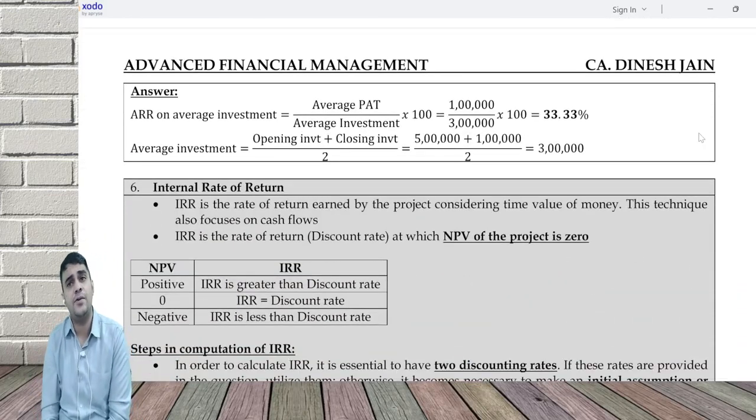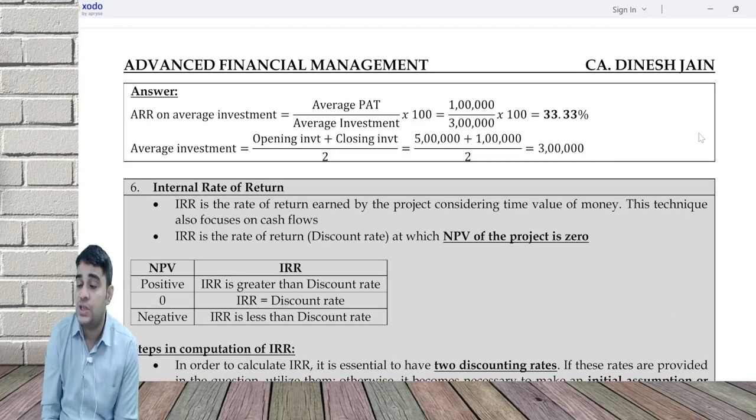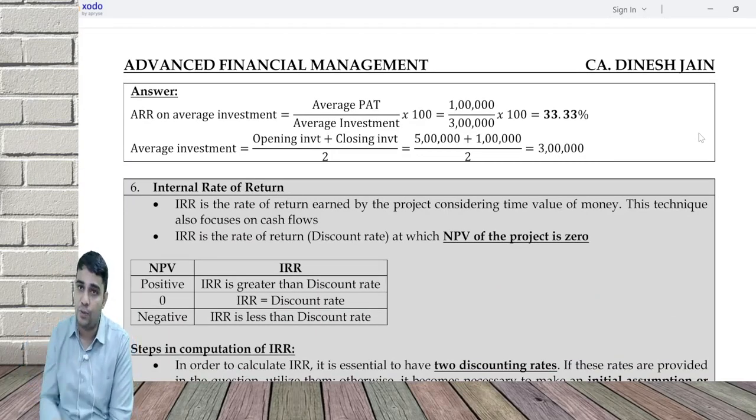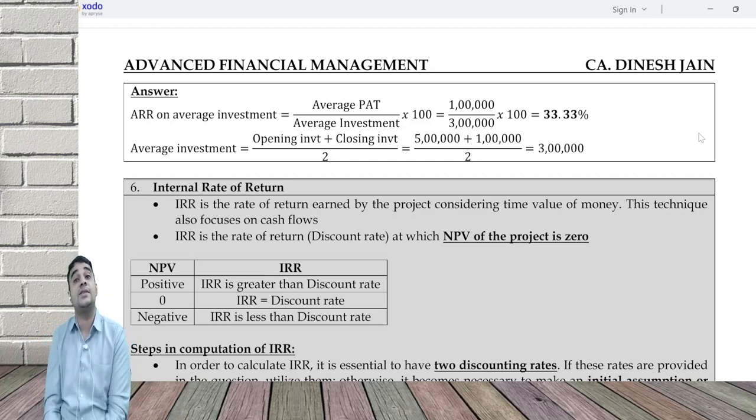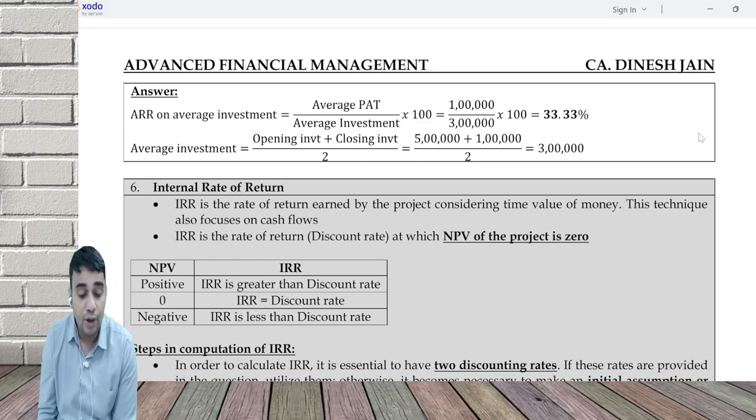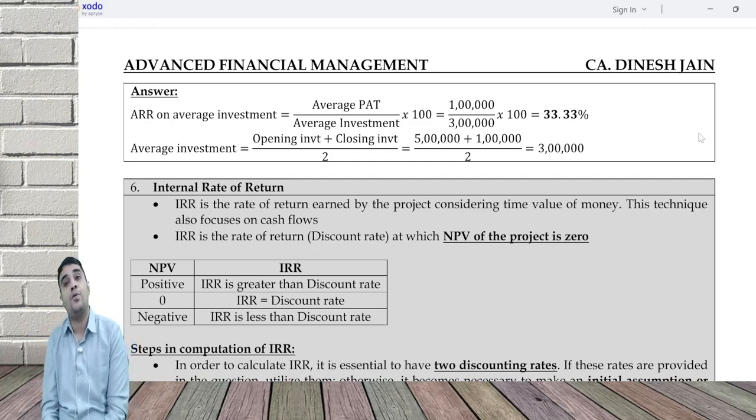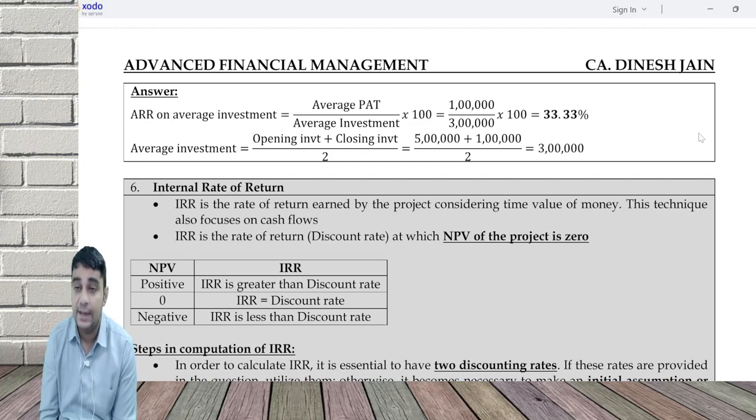IRR is the rate of return at which NPV of the project is 0. If you are generating positive NPV, IRR is greater than the discount rate. If you are generating negative NPV, IRR is less than the discount rate. And if you are generating 0, IRR is equal to the discount rate. In order to do this, I need one positive NPV and one negative NPV, for which I need a guess rate.